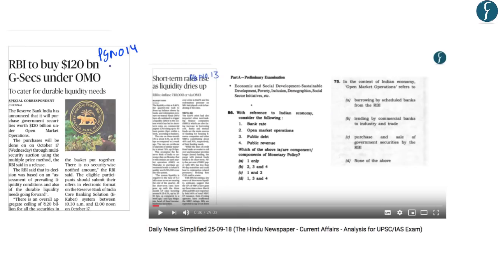Now this article on page number 14 talks about the RBI's initiative to buy $120 billion government securities under the open market operations. And this is being done in order to provide for durable liquidity needs of various participants in the Indian economy. And we know that due to the limited liquidity in the market, companies like IL&FS started defaulting.